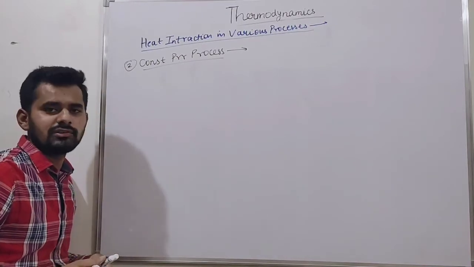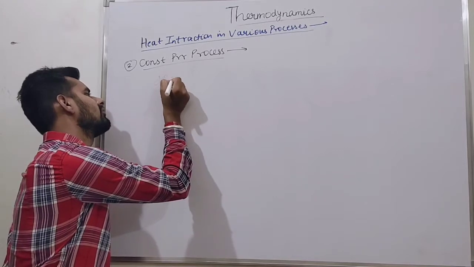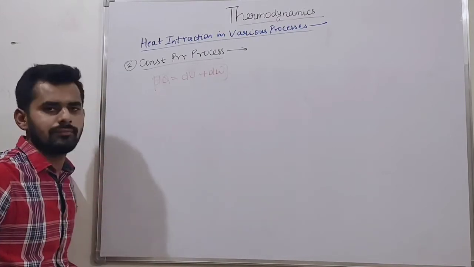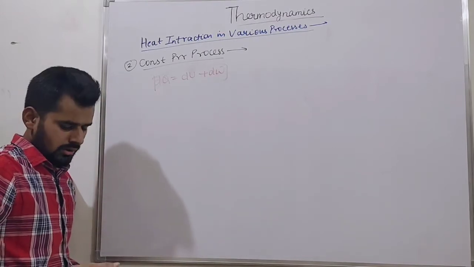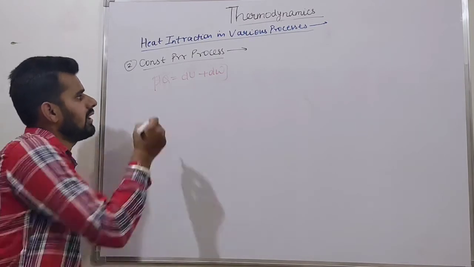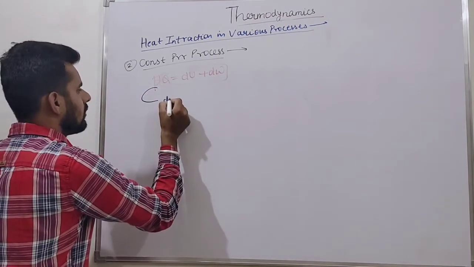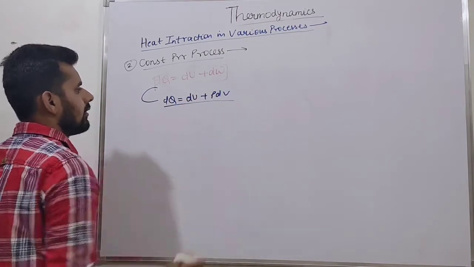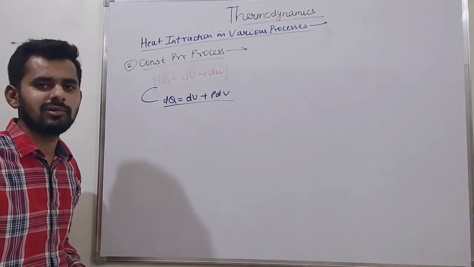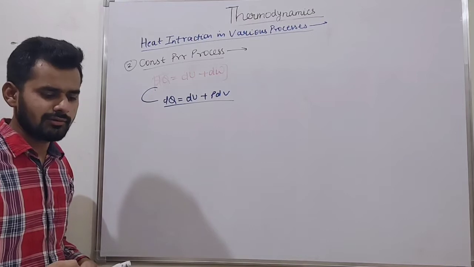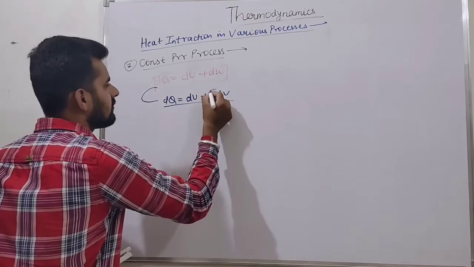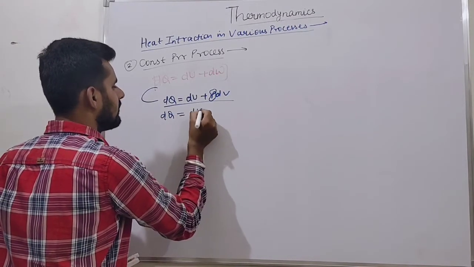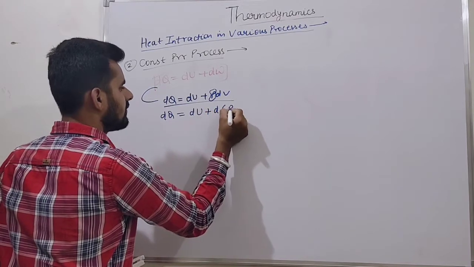So friends, for a constant pressure process, we know the basic formula: dQ is equal to dU plus dW. We can rewrite it as dQ equals dU plus P dV, when the process is quasi-static reversible. Now this P is constant, since it is a constant pressure process, so we can take P inside: dU plus d(PV).